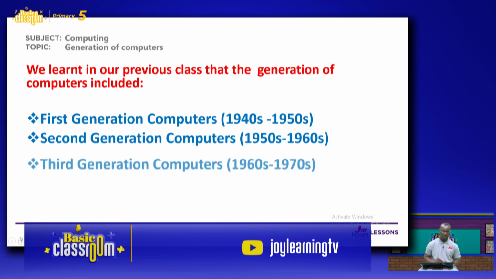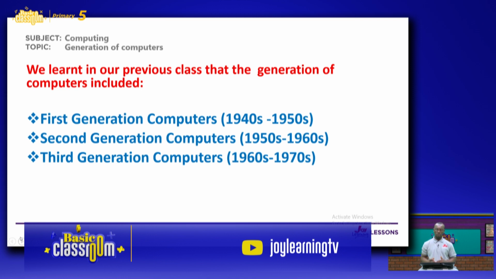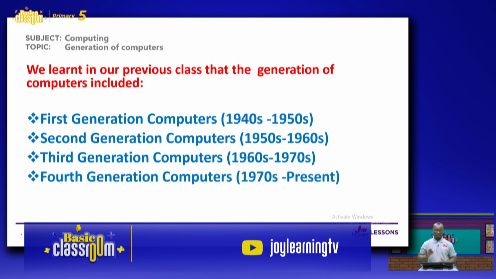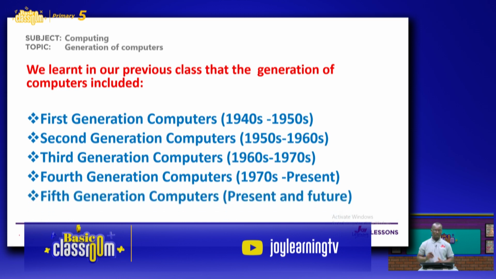Then third generation computers, from the 1960s to 1970s. Then fourth generation computers, from the 1970s to present. And then the last one, fifth generation computers, which has to do with the present and the future. So in Basic 4, we learned these things.